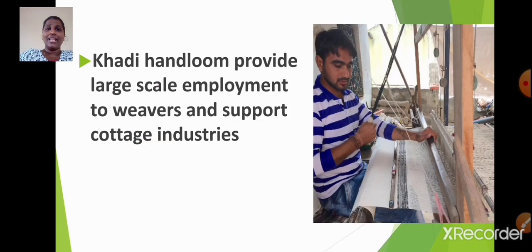Khadi handloom provides large-scale employment to weavers and supports cottage industries.